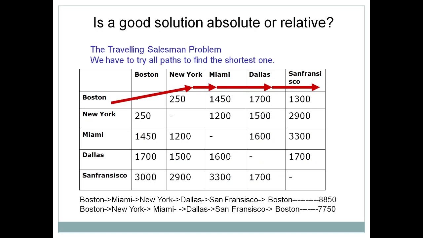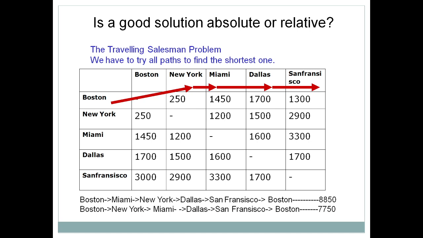As compared to this one, there is another problem called the traveling salesman problem. In the traveling salesman problem, you need to find an optimal path which has the cheapest cost. The salesman has to visit each and every city, but the sequence is not fixed. The sequence has to be decided by you, but the total cost of the complete path should be minimized. So this is the traveling salesman problem.